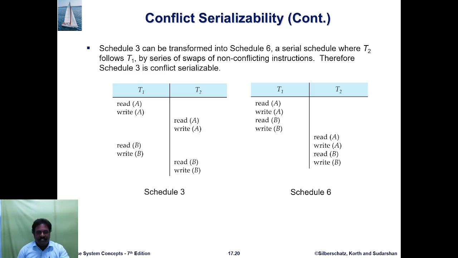For example, T1 does read A, reading the value from the database, then write A, writing the value to the database. Then T2 does read A, then write A. Then again T1 does read B and write B. Then T2 does read B and write B. Now the schedule is schedule 6: T1 does read A, write A, read B, write B. Then T2 does read A, write A, then read B, write B.